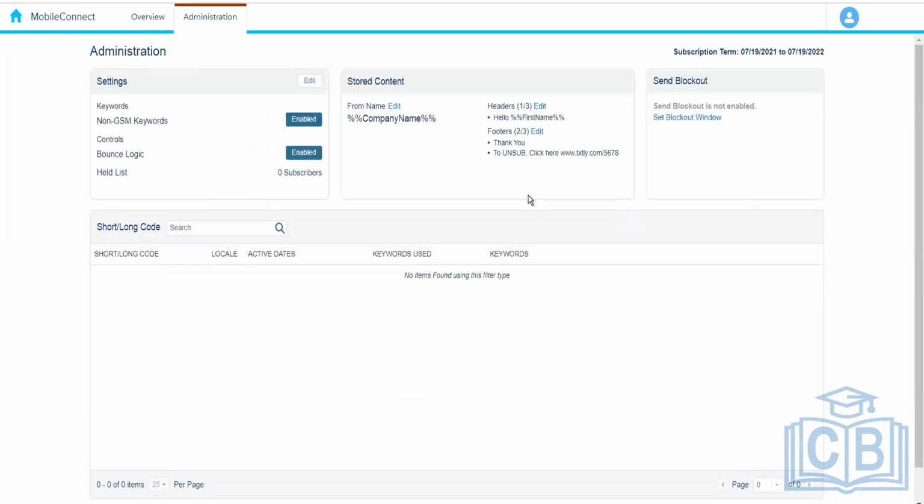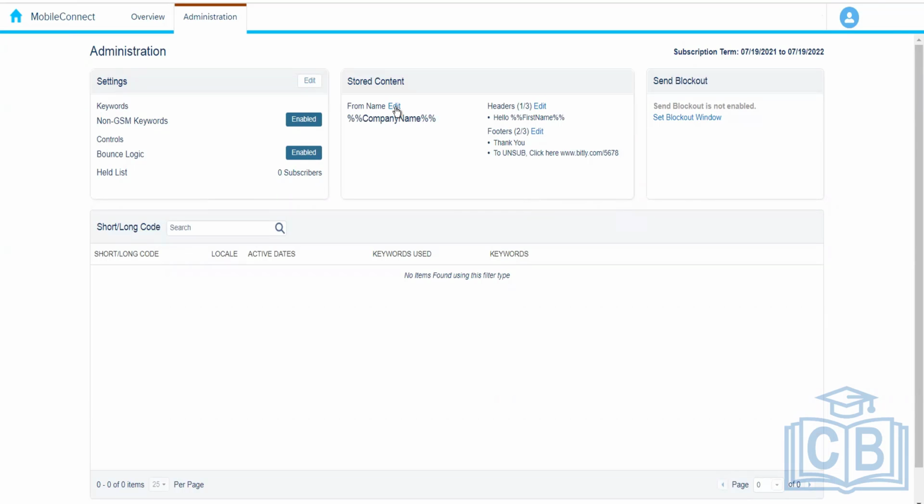So you must have seen in email communication also, we have this from email address, from name, and these things, right? And we have the header and footer. So what we generally do is configure it in the admin so that we don't need to configure this again and again. Once we configure this in the admin, we can just choose from here.